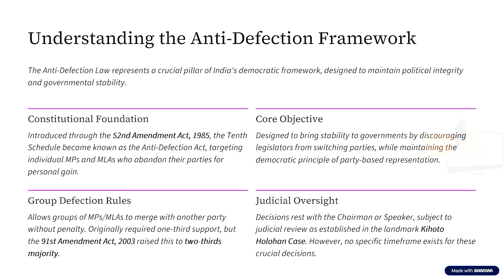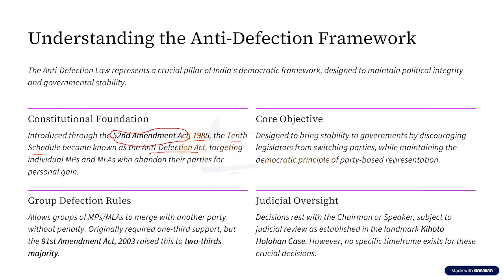In order to curb this defection, in the year 1985, through the 52nd Constitutional Amendment Act, the 10th Schedule was inserted into the Constitution, called the Anti-Defection Law or Anti-Defection Act. So what was this Anti-Defection Act?